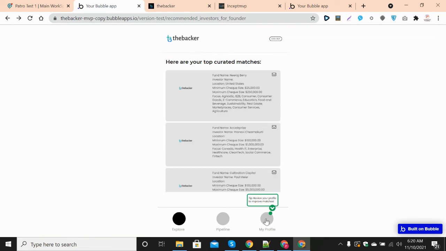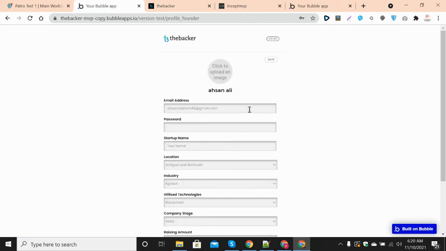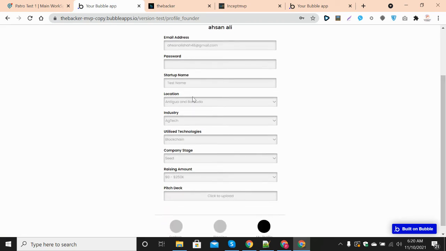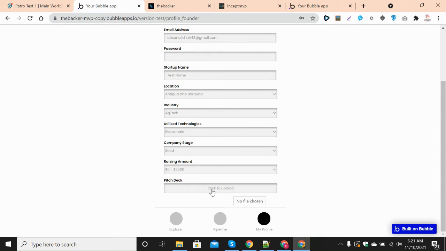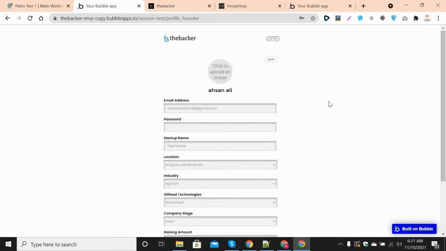Similarly, you can see your profile information and you can change it too. The information which is filled in by you will be showing here. You can change your criteria too, and you can upload your pitch deck and everything here. You can also change your profile picture. And once you are done with your work, you can log out from the app. So this is going to log out.